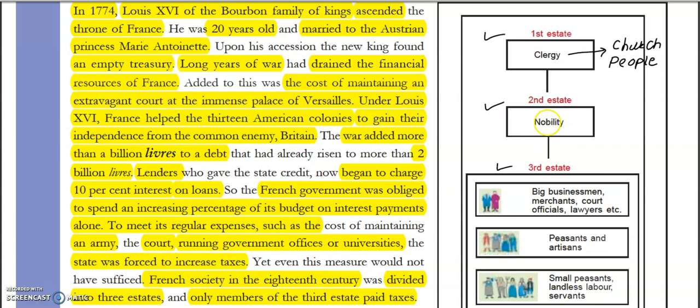Then second estate, it consisted of nobility. The name of the second estate was nobility, means all the nobles were there, like kings, ministers. Then there were higher authority people also. And these higher authority people, they were very close to the kings and ministers. So these type of people were there in the second estate, that is in nobility group.